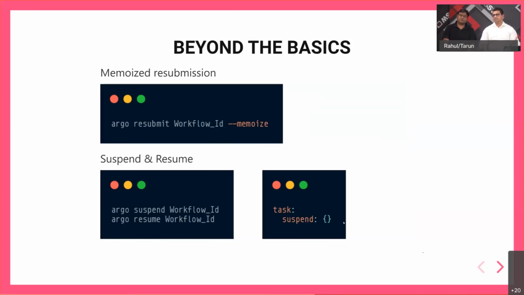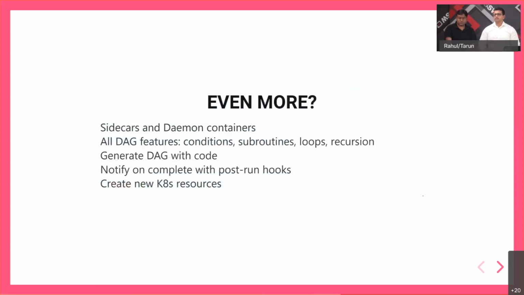If you want suspension to be a regular part of your workflow, for example, if two of the steps have occurred and then you want some manual intervention to be applied to your workflow, then the spec that you see on the right is how you can manually make a workflow suspend its operations and resume later. There are several more features that you can benefit from if you use Argo workflows.